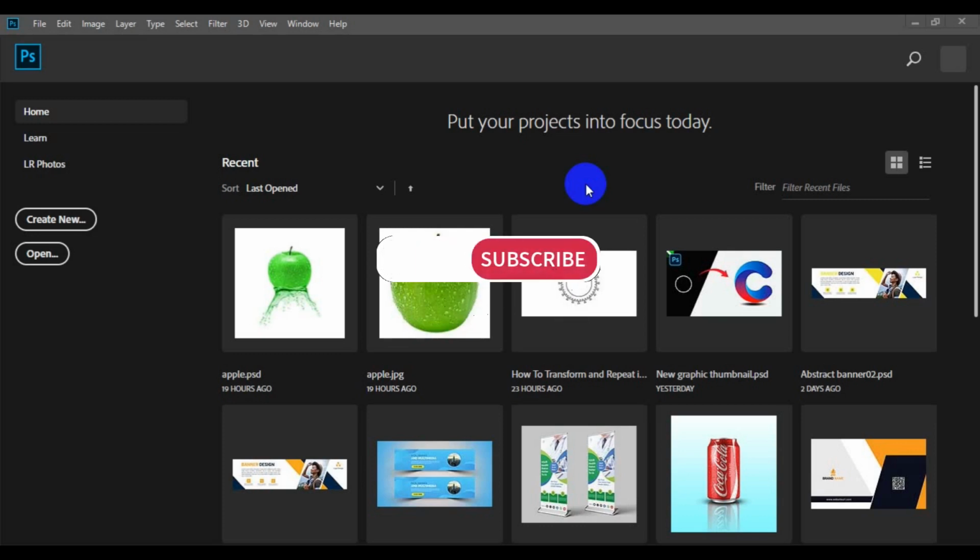So with that being said, let's dive into the tutorial and see how you can create a car servicing business card template in Photoshop.